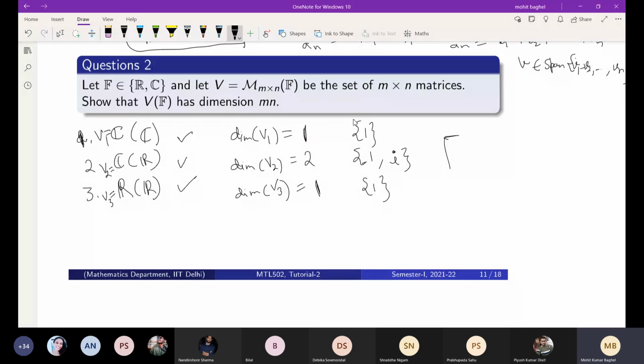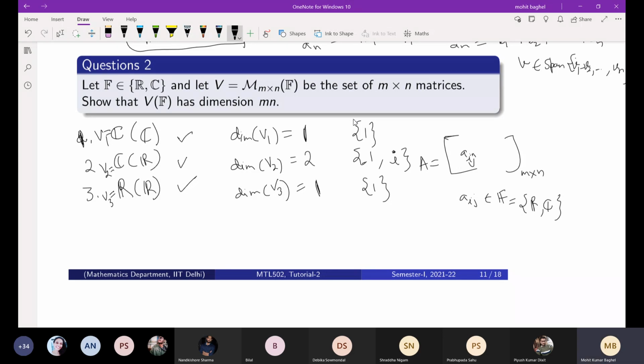Where Aij is, if let's say A is a matrix of m by n, and this is the ijth entry, then the ijth entry will come from the field F, where F can be R or C. So there are only two cases. It is not that we have chosen the complex entries but it is over the real field. That is not the case here.